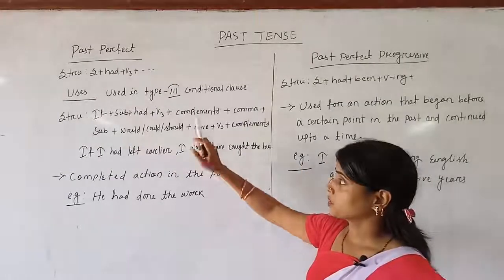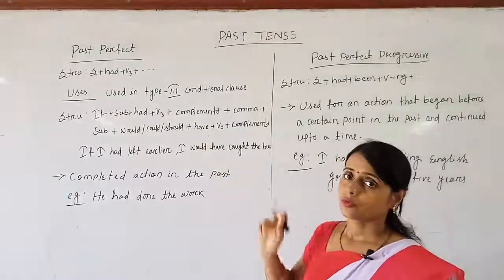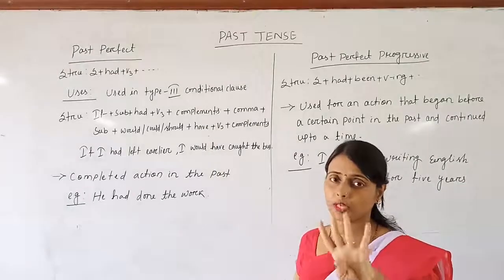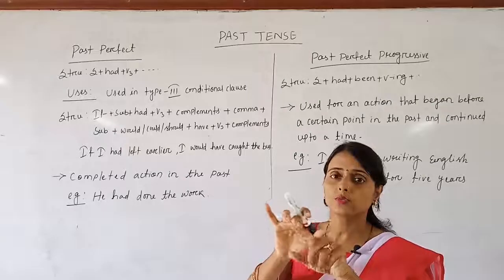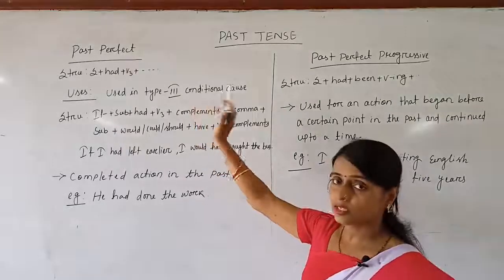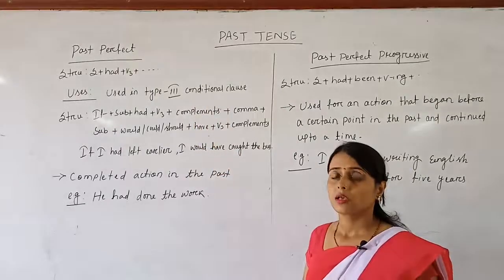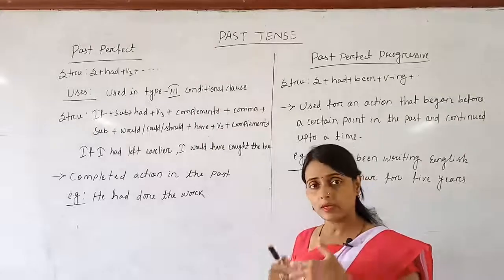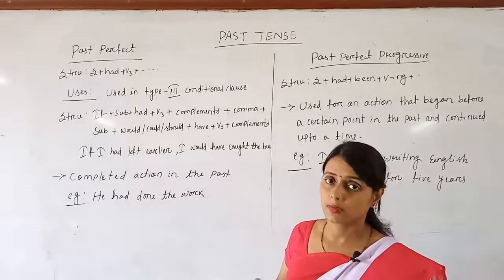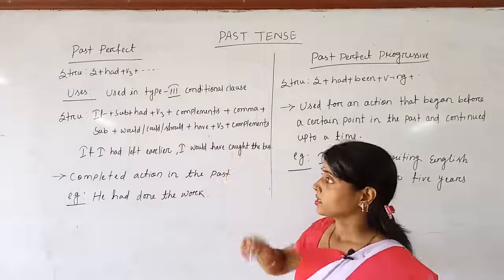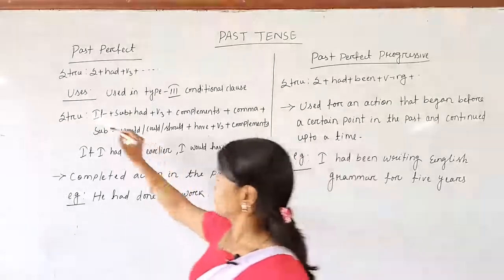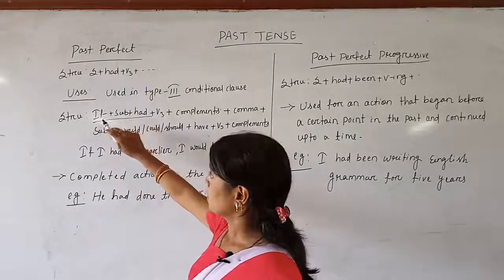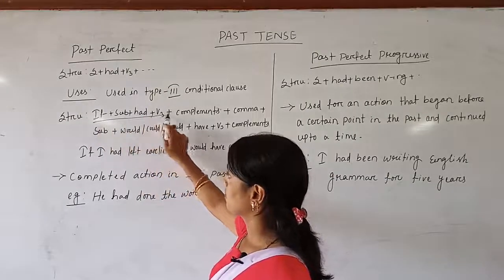Uses. First use, it is used in third type of conditional clause. Means there are four types of conditional clause. First is known as zero type, then 1, 2, 3. So the last type of conditional clause is the one which could have been fulfilled but it could not be by the person. In that case, for the if clause, past perfect is used: if plus subject plus had plus V3.